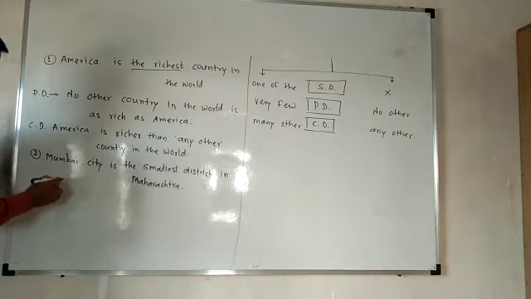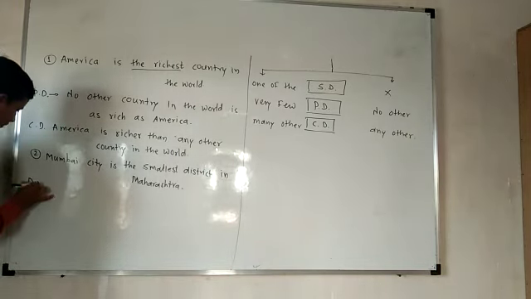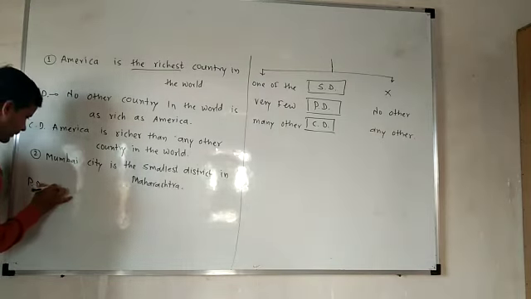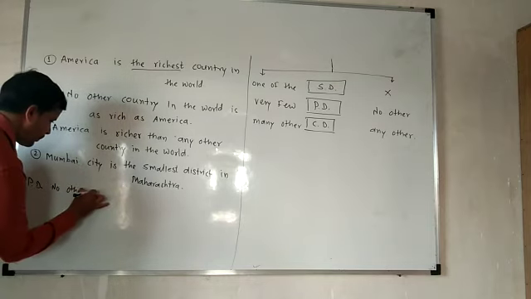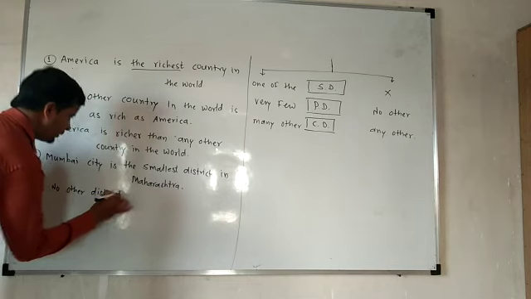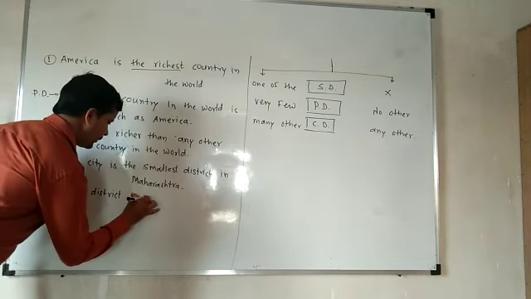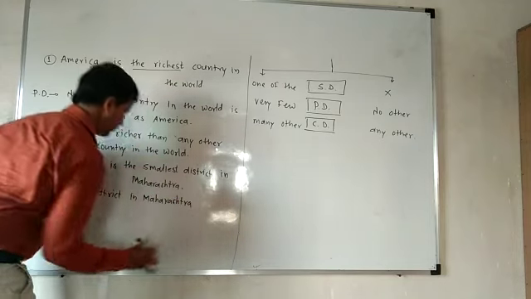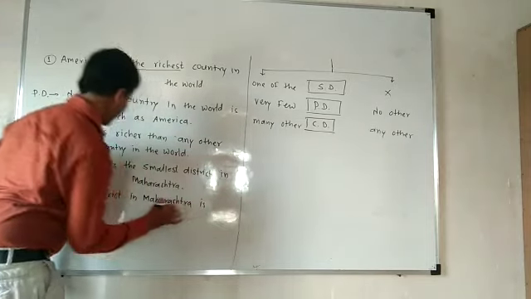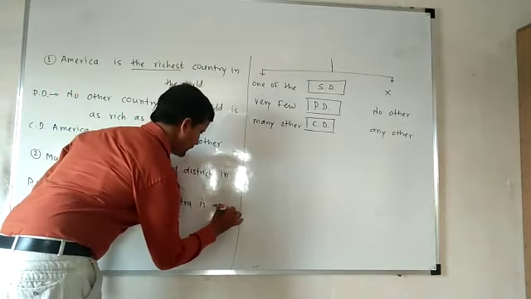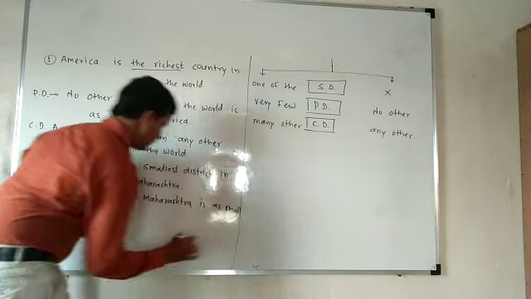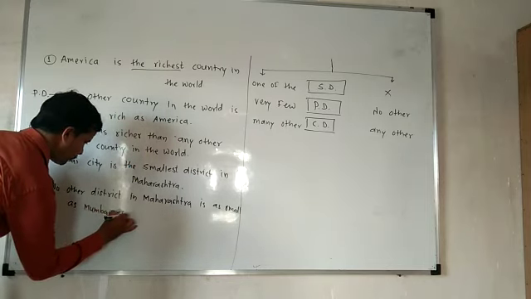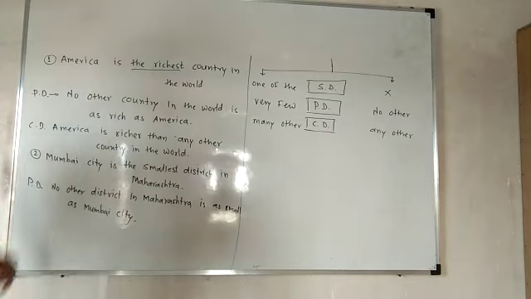Now see, we are converting the same example into the positive degree. Then what is the answer? No other district in Maharashtra is as small as Mumbai city. Okay, in this way we have to solve it.